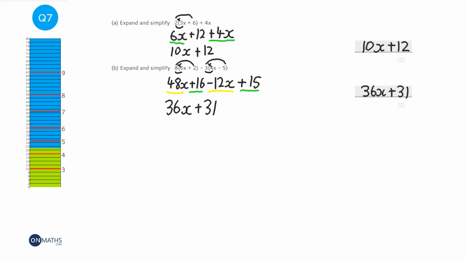Now the most common mistake is for that bit here. Sometimes students will write down negative 15.